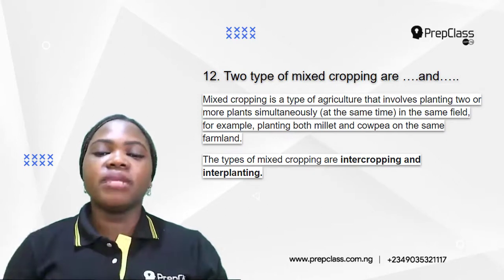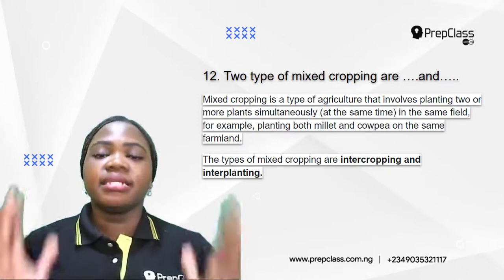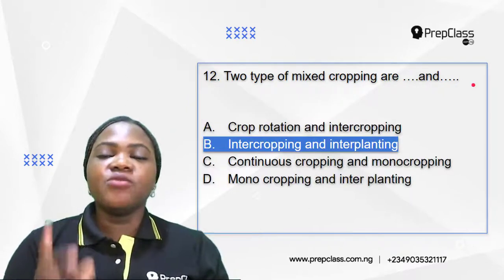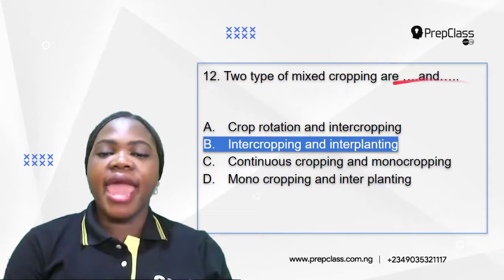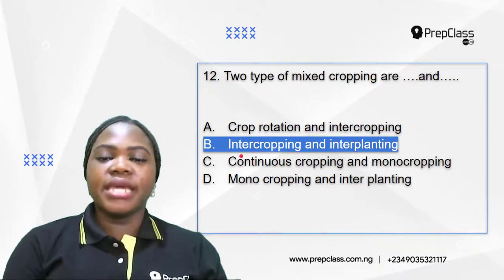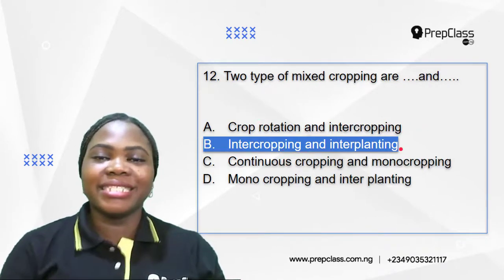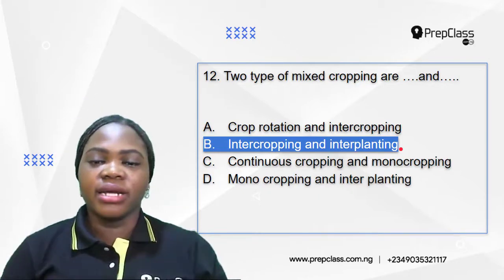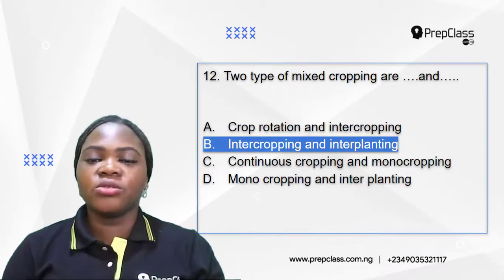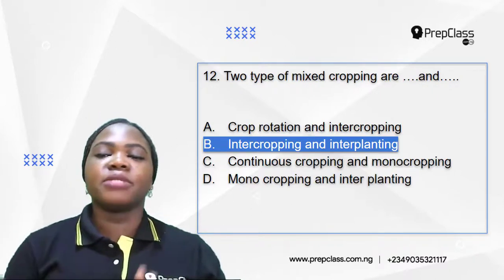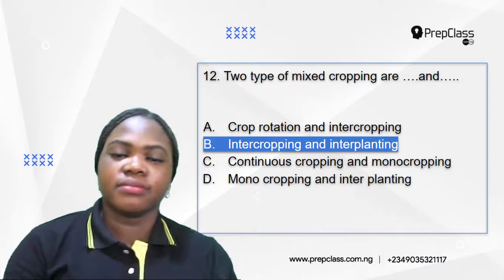And the types of mixed cropping are intercropping and interplanting. So let's see which of the options is correct. A. Crop rotation and intercropping. No. B. Intercropping and interplanting. Yes, that's the correct option. C and D are also wrong. So B is the correct option. Intercropping and interplanting are the two types of mixed cropping.